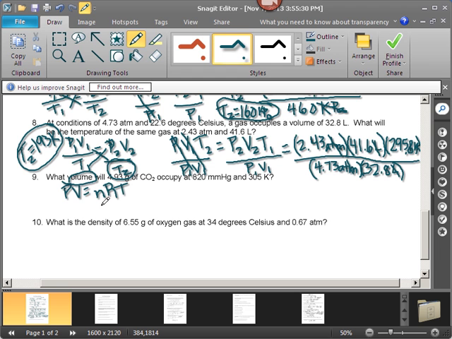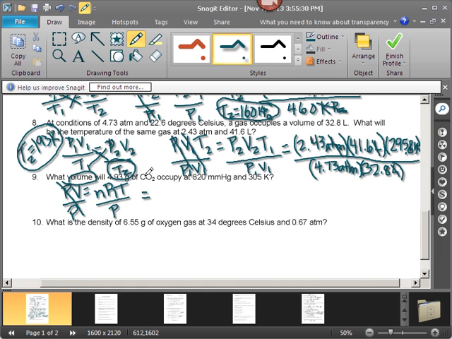Remember, the ideal gas law works out best when the temperatures are high and the pressure is low. So for volume, we need to solve for V, so we're going to take this side and divide by P, this side and divide by P. So volume is going to be equal to the number of moles times the R constant times T divided by P. We don't have moles, but we have grams. That's the same thing. You should be very comfortable with that since way back in Unit 6.